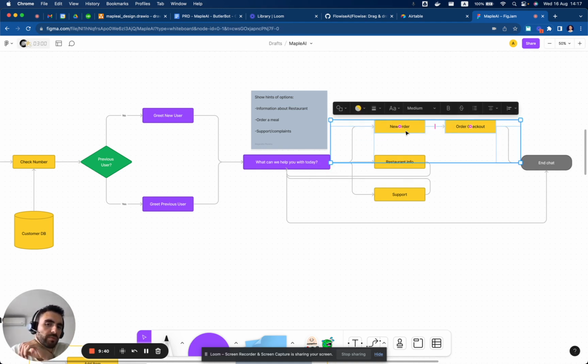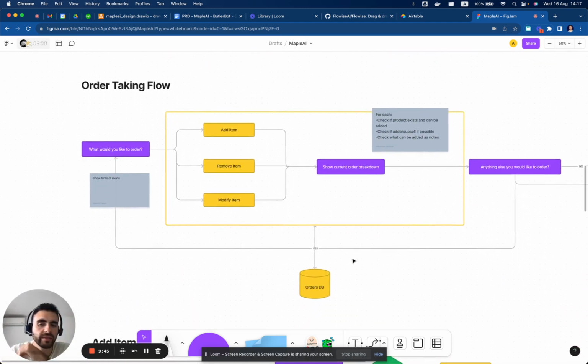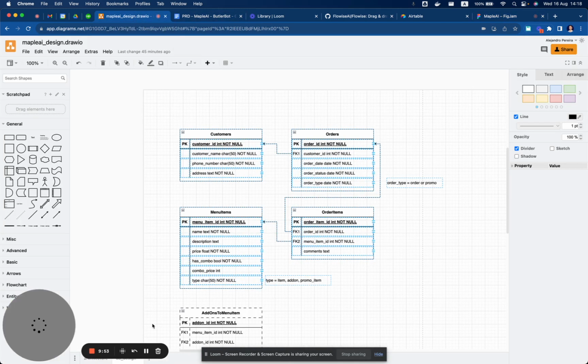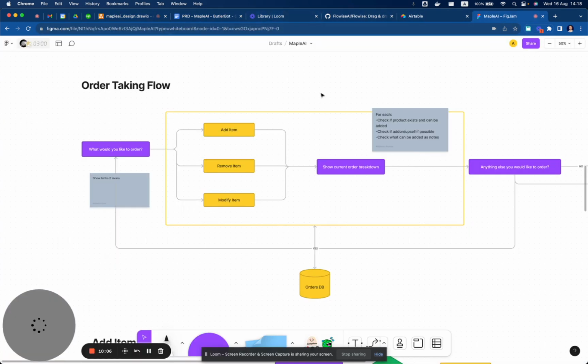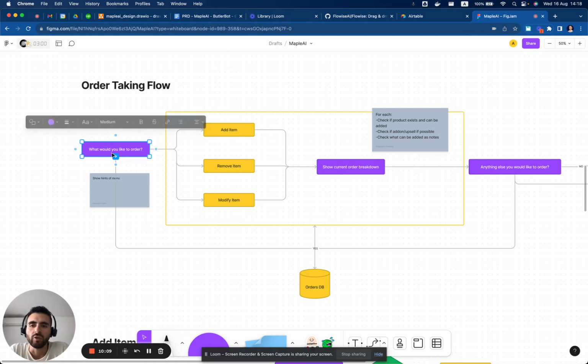So really the most complex part will be the new order, the ordering process. The order taking flow, this is what we will do using Flowise. So this will be a loop in Flowise. If we go back to the architecture diagram, it will be a loop here in Flowise. I lost the Figma. Okay, here it is. So it will ask you, what would you like to order? Maybe we will add some hints, so these are the recommended things or something like that.